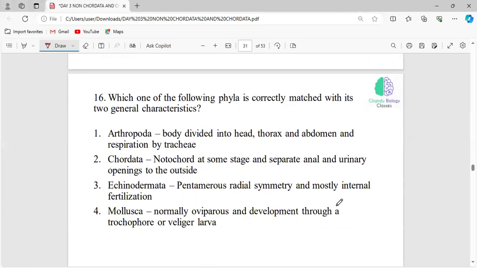Okay, so now next question. Which one of the following phyla is correctly matched? See, the question asked here is correctly matched with its two general characteristic features. Arthropoda is a phylum, and the characteristic feature is the body is divided into head, thorax, and abdomen, and respiration is by tracheae.